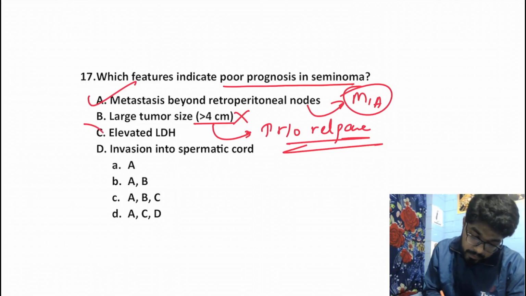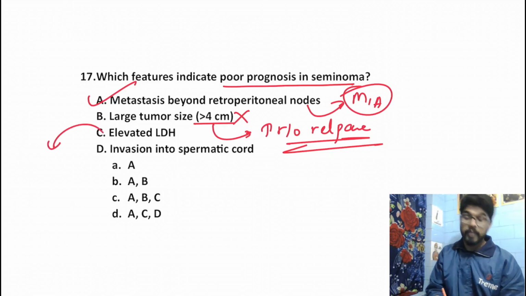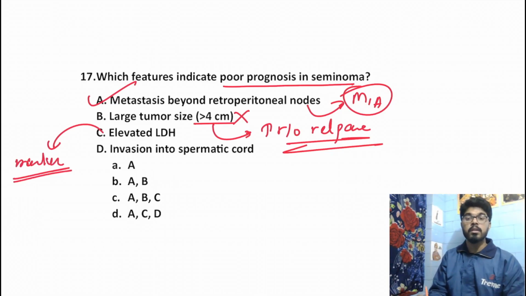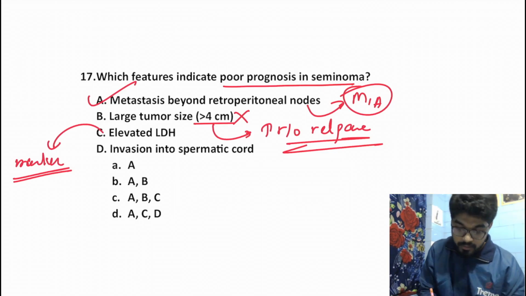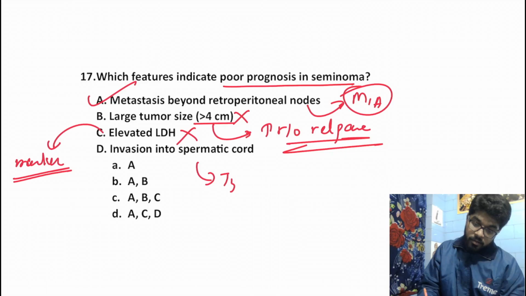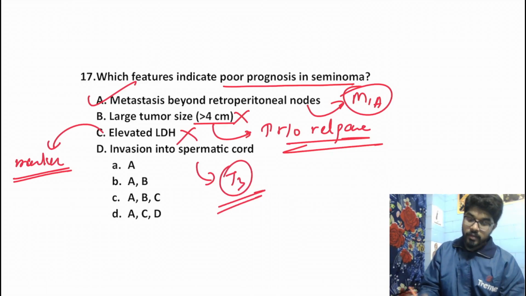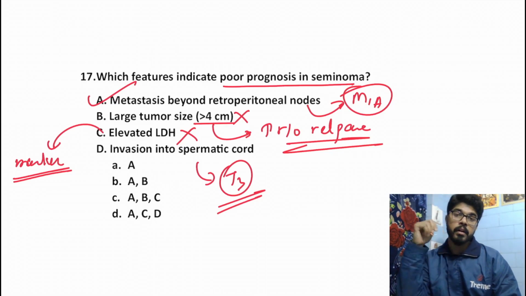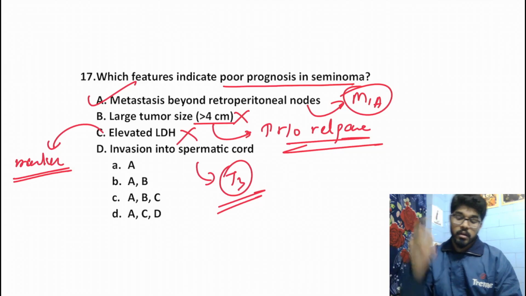Elevated LDH is a concordant finding for diagnosis, right? It is a marker of seminoma. But it is not a marker of risk stratification. It is not a marker of poor prognosis, right? An invasion into spermatic cord shows that it is a T3 lesion. Yes, it is locally a large tumor. It has involved your spermatic cord, but again, it is not associated with poor prognosis.